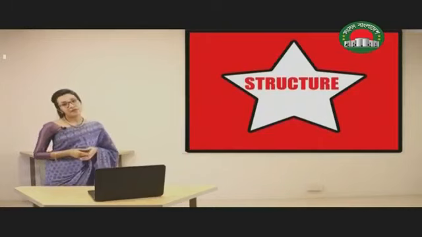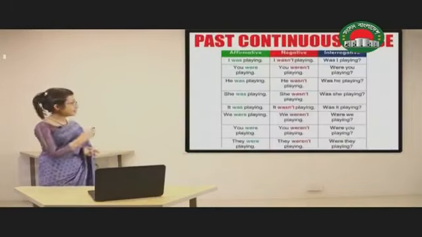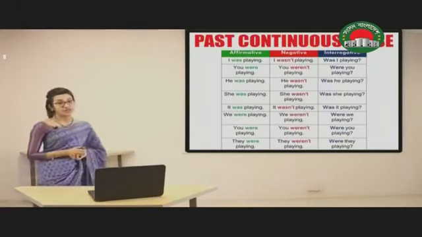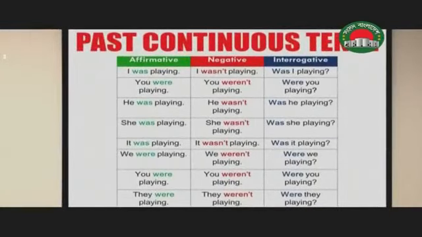Now the structure of past continuous tense. In these three columns, we can see that affirmative, negative and interrogative structures have been shown. In the first one, I was playing, we have used the subject I at first. Then we have used verb was and then we have added ing with the verb play.